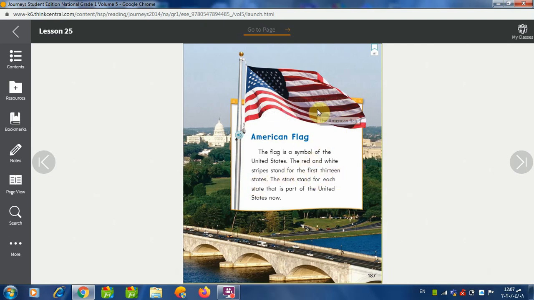The first 13 states in America, of course now there are more than 13, but the first 13 states in America were made like stripes on the flag. All right. What about the stars? The stars stand for each state that is part of the United States now.